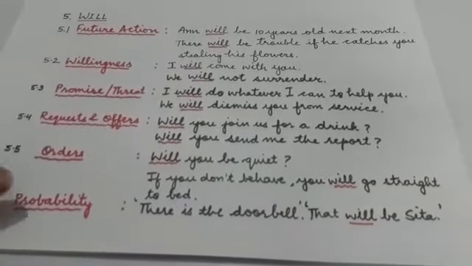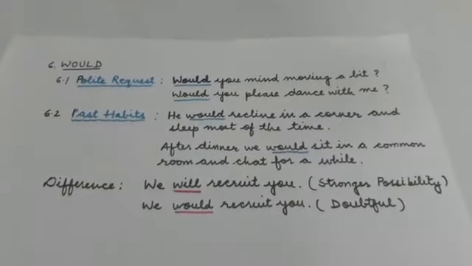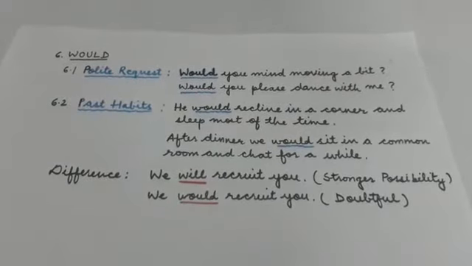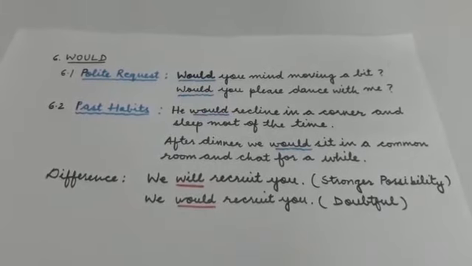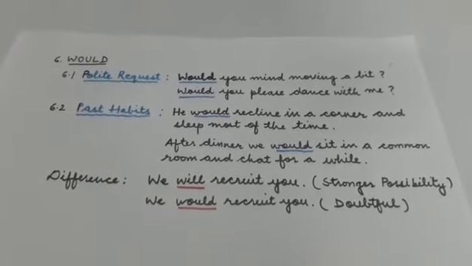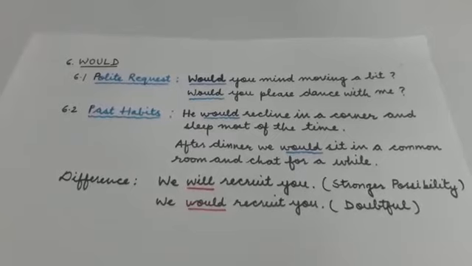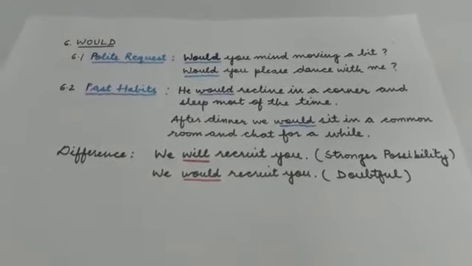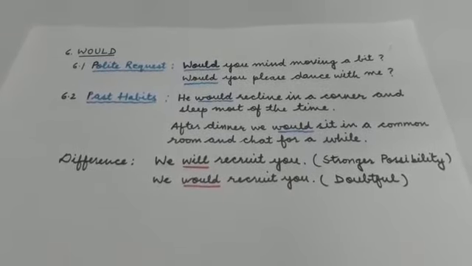Okay, now let's have a look at another modal auxiliary, that is would. Would is often used in polite requests and offers. It is a softer, less definite form of will. For example, would you mind moving a bit? Would you please dance with me? So would, like could, we saw the same notion with could as well. Similarly, would is also used to make a polite request. It means would can also be used to express an opinion in a more polite way without being forceful.